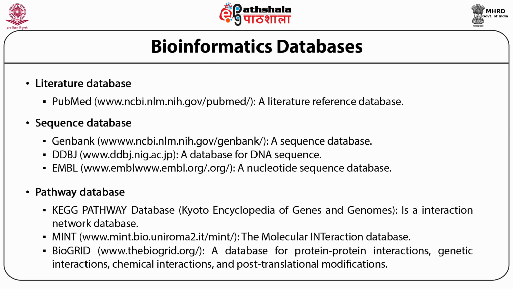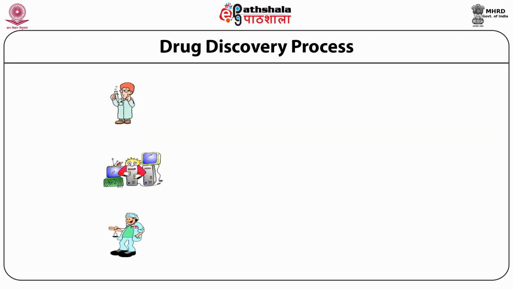So you could either be accessing the KEGG pathway database, which is an interaction network database, or the MINT, which is the molecular interaction database. And finally, you have BioGRID, a database for protein-protein interactions, genetic interactions, chemical interactions, and post-translational modifications.